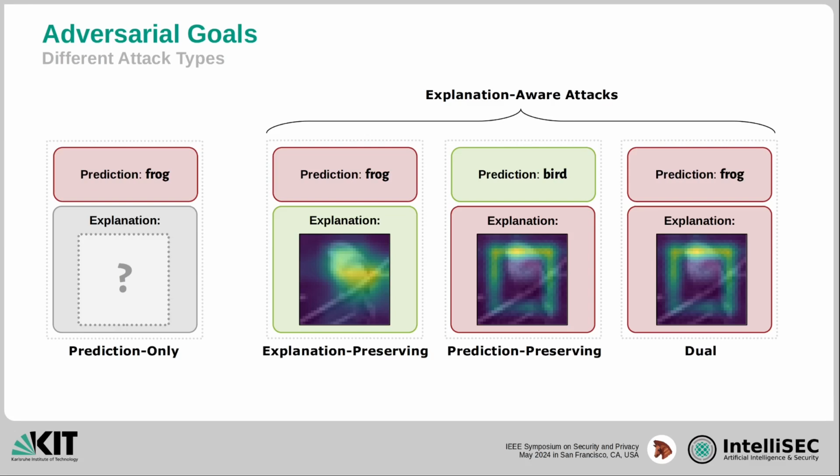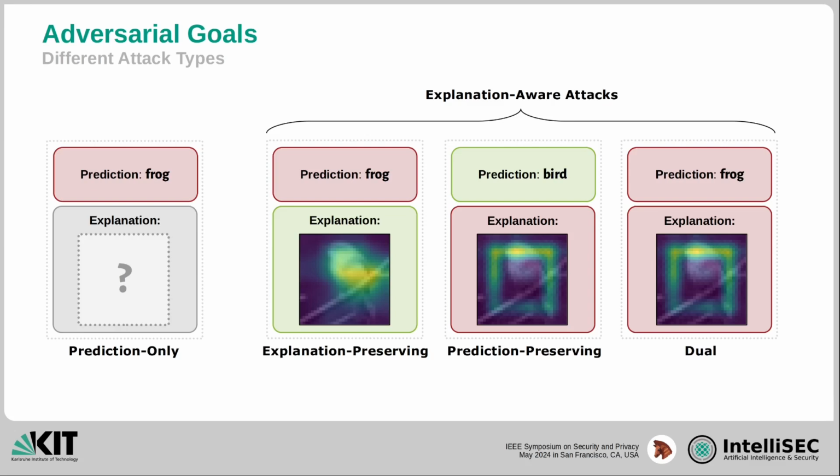This type is applicable, e.g. to hide an ongoing backdooring attack. Here the explanations would highlight a spatial patch trigger as relevant. Explanation-preserving retains the original explanation without the highlight on the trigger and can thus potentially bypass defensive techniques.